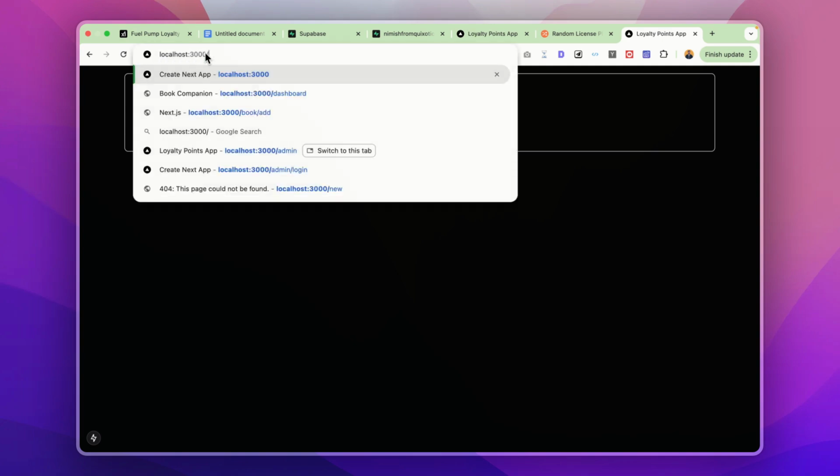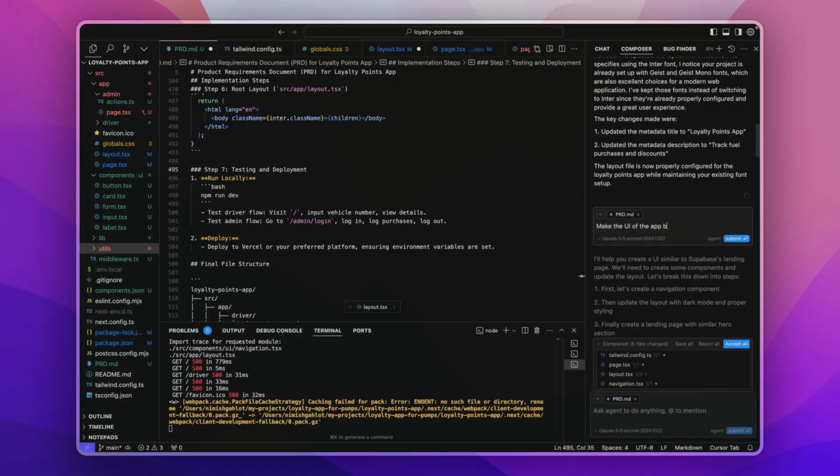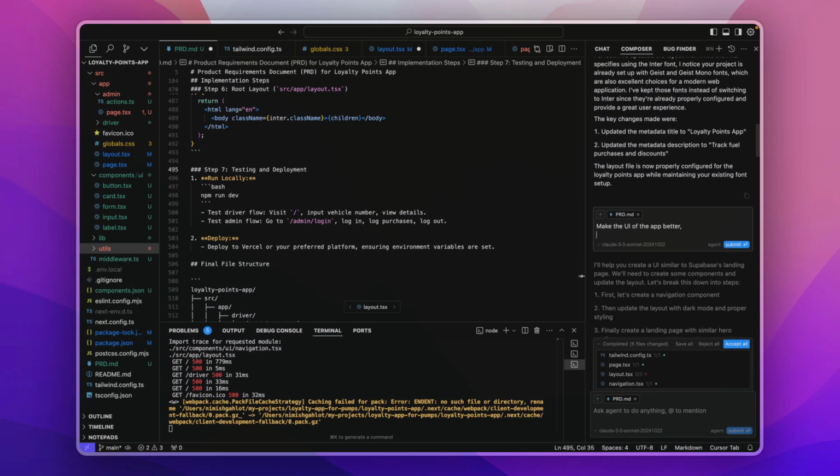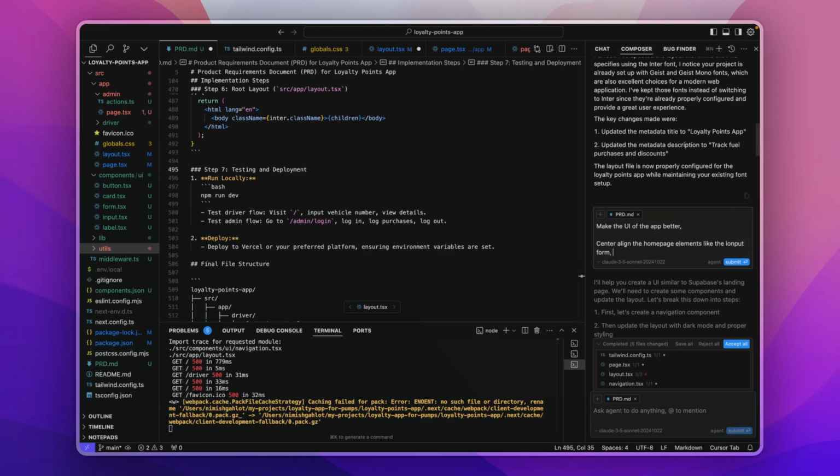Next up, I want to improve the UI of this app. This looks very plain right now, not like an actual app. So what I will do is go back to the composer, and over here I will start putting in some commands on how I want my UI to look. I want my UI to have a white background, and then I want elements to be center aligned.